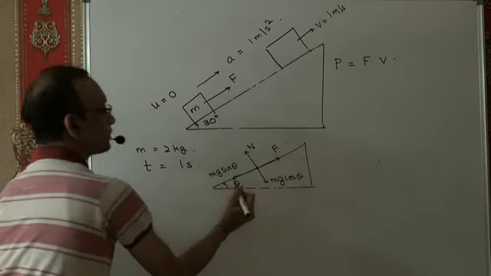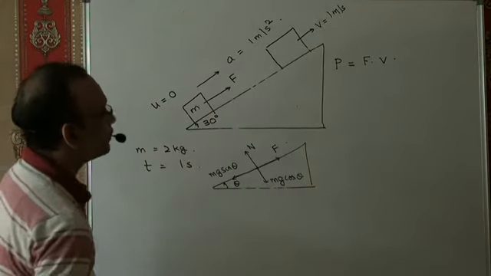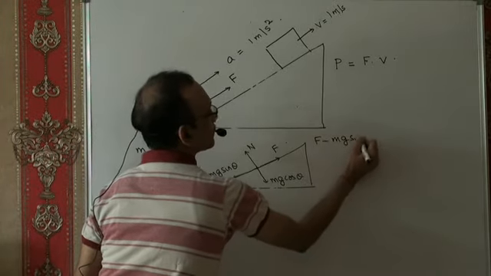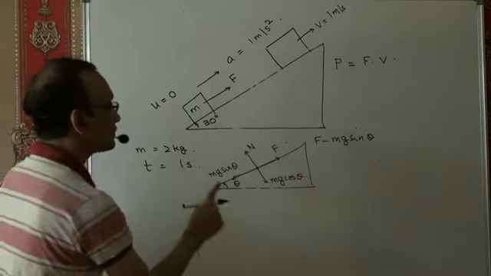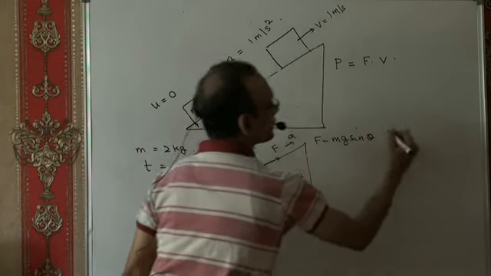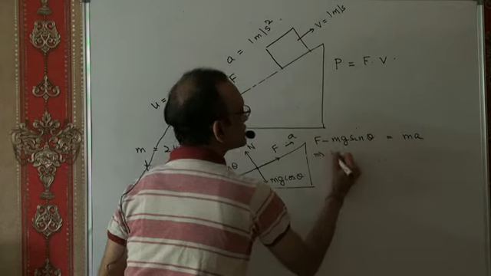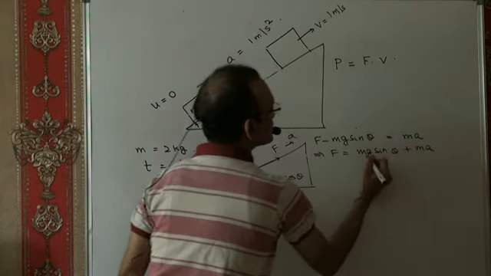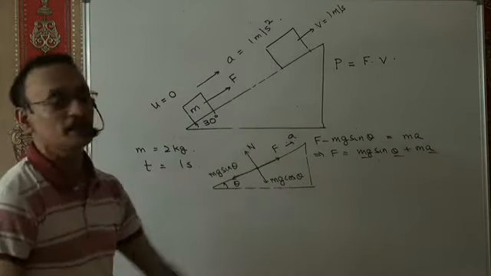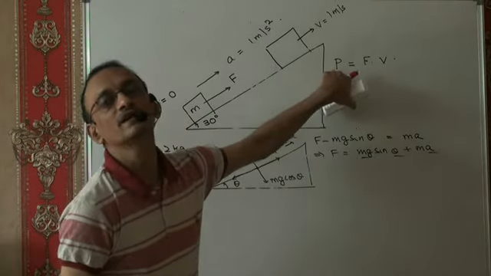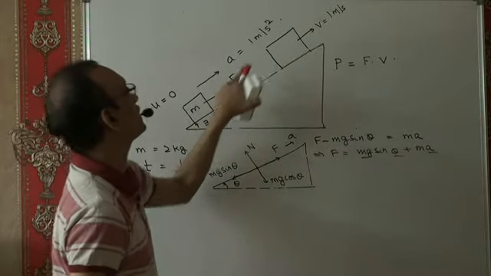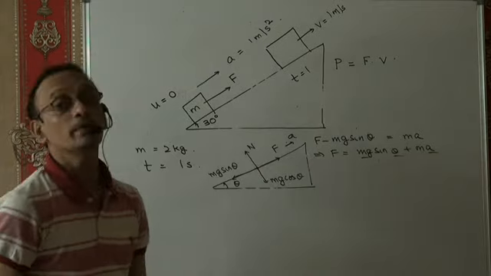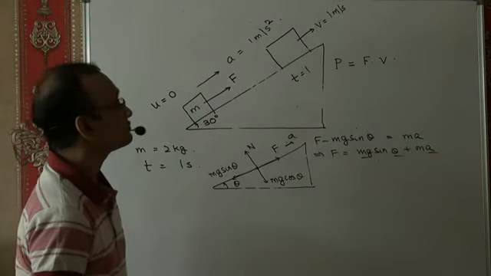This is theta, right? Now, very clearly F minus mg sine theta must be m into a. So F then turns out to be mg sine theta plus ma. Everything is known, m is known, theta is known, a is known, so I can calculate F, plug in the value of F here and compute. V is known, V is u plus at, 0 plus a into t at t equal to 1 second. I can compute the power delivered by this force, F.